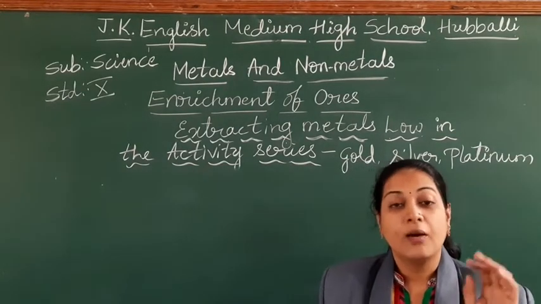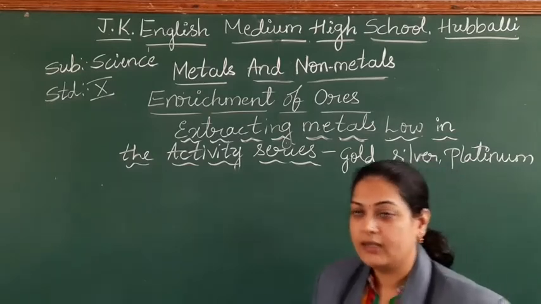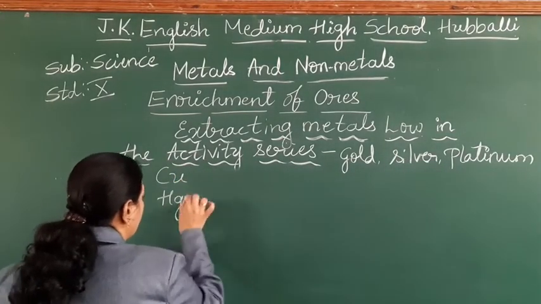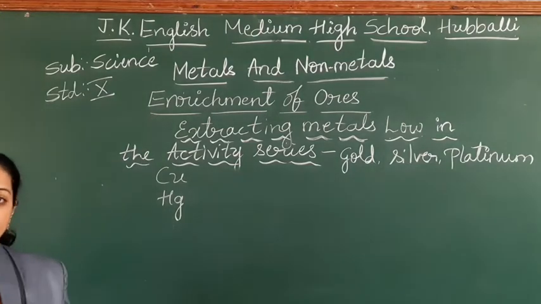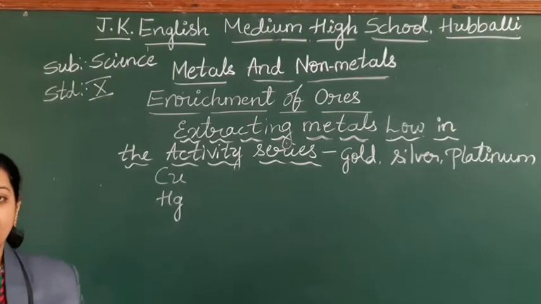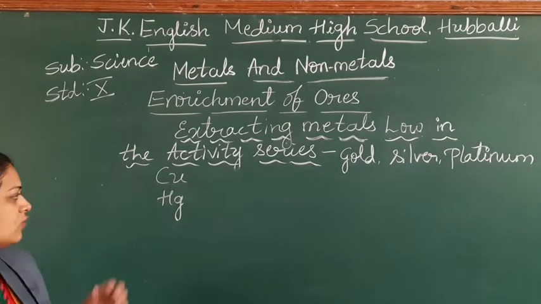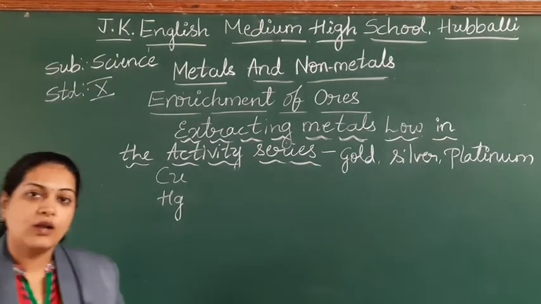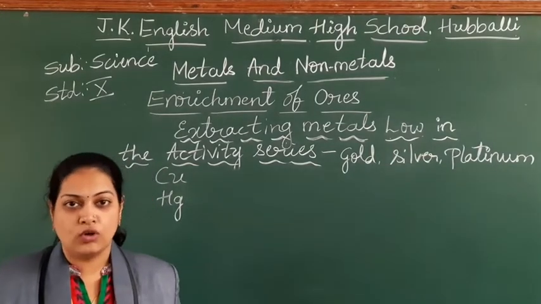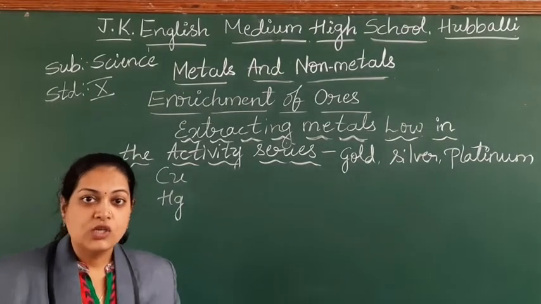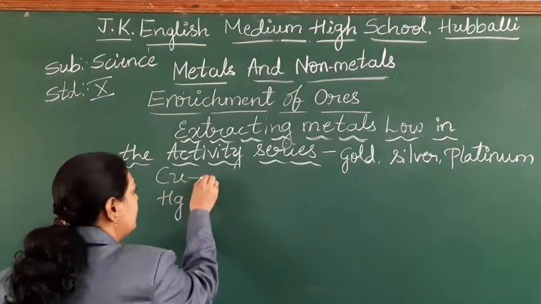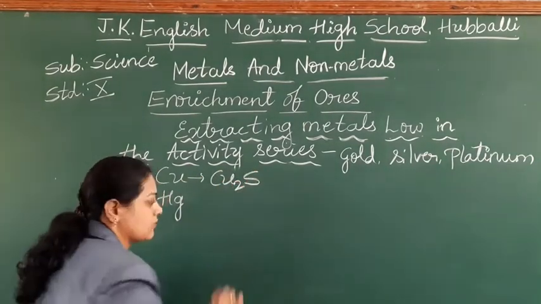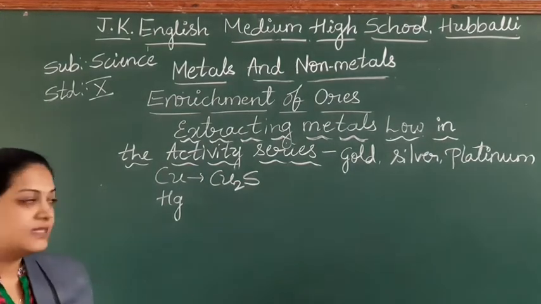But metals like copper and mercury are not so less reactive; we can say moderately reactive. Copper and mercury are along with some other metals and non-metals. Copper is available in the form of Cu2S, cuprous sulfide, meaning along with sulfur.